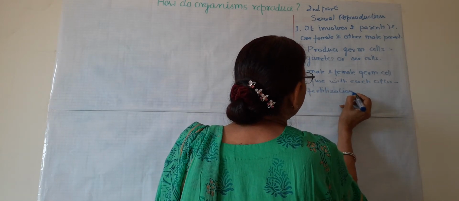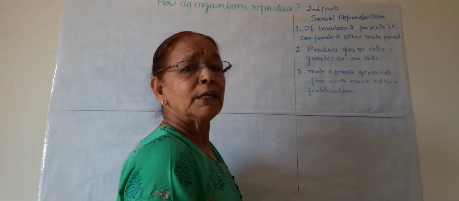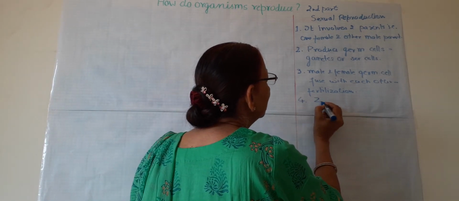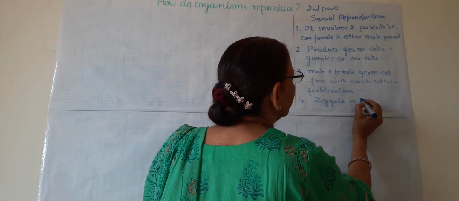The fusion of male and female gametes with each other is known as fertilization. The next point is that a single cell named zygote is formed.